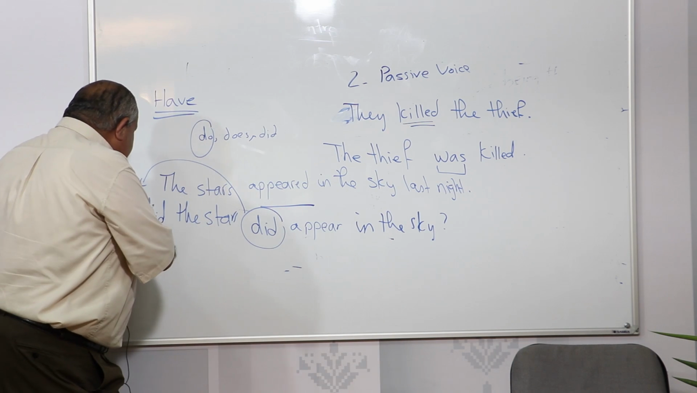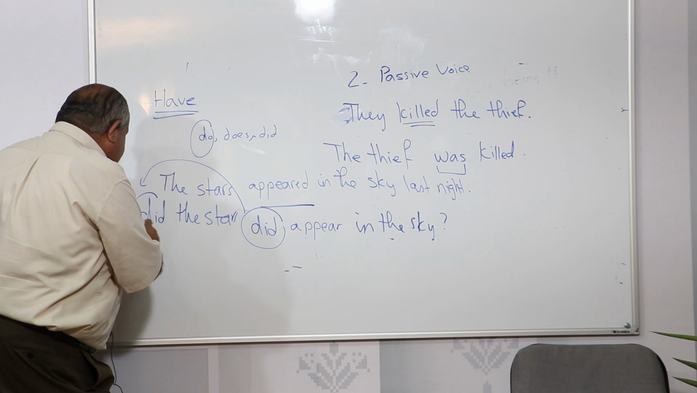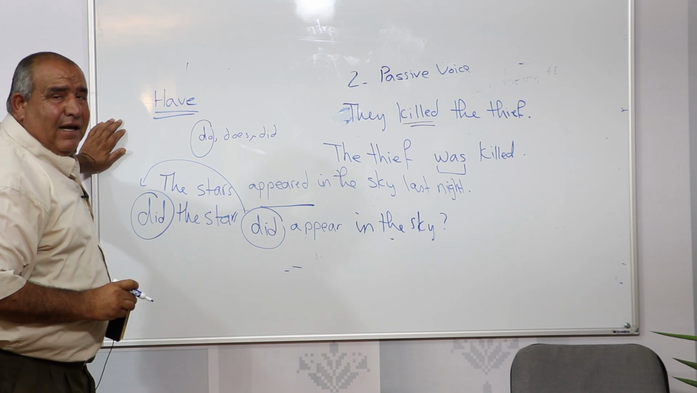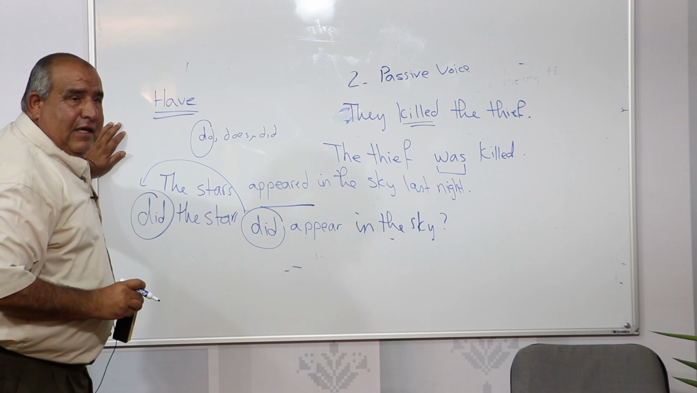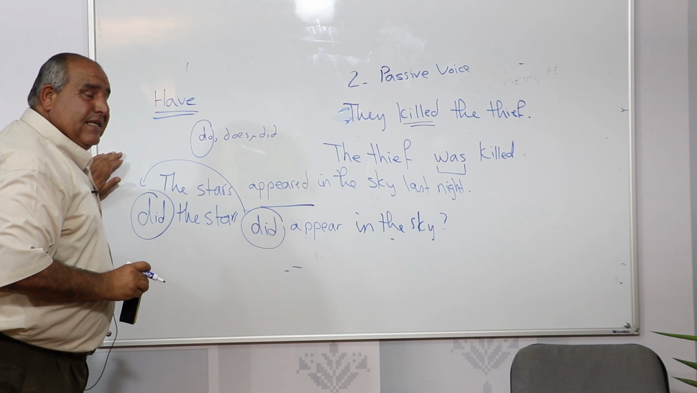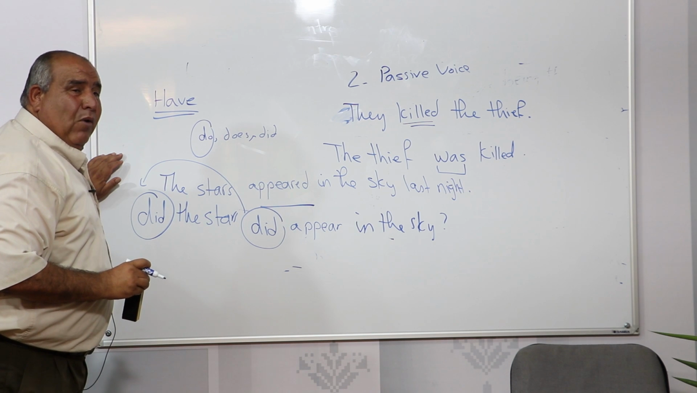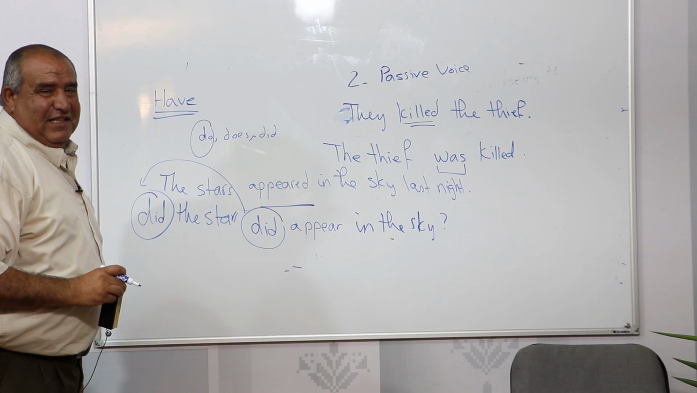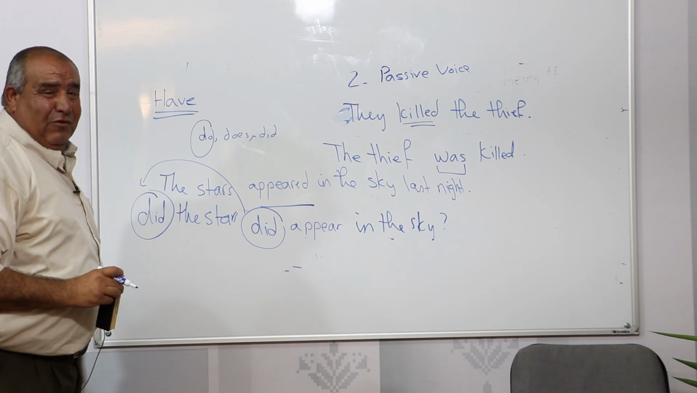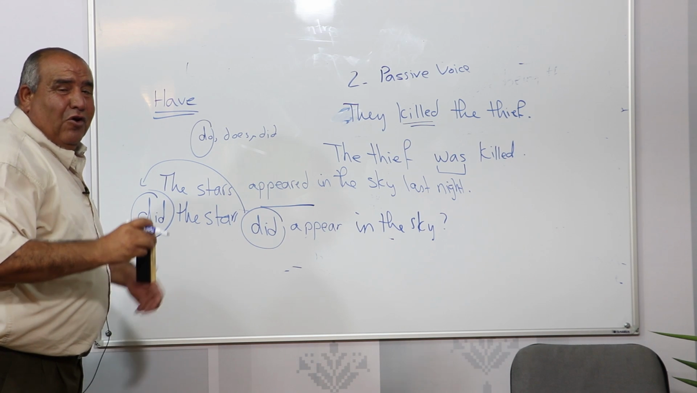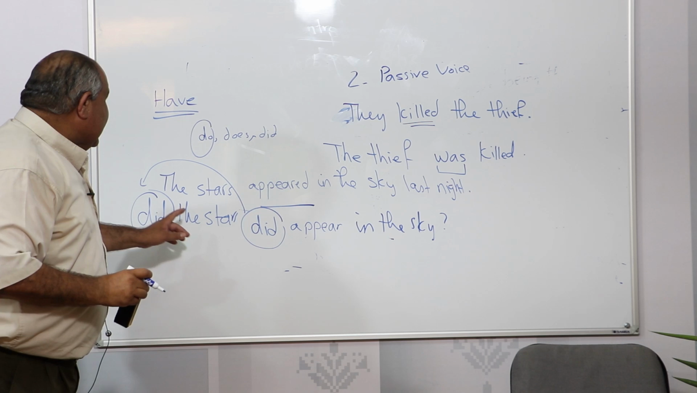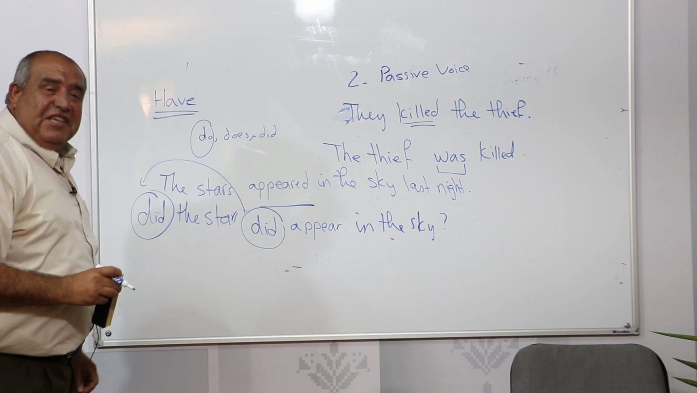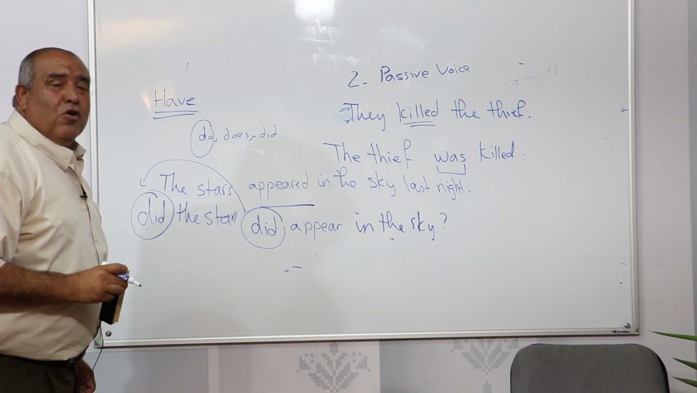Okay. This kind of question is called a yes or no question. It can be answered by yes or no. If somebody says that last night the sky was cloudy, therefore the stars did not appear in the sky. If it was not cloudy, no clouds in the sky, we say the stars appeared in the sky. Did the stars appear in the sky? Yes. If not, we say no.